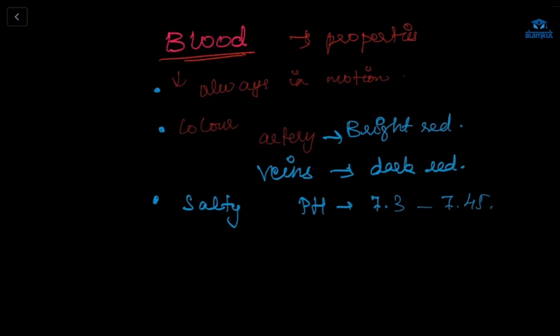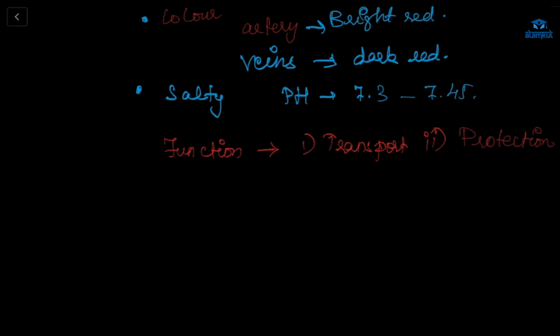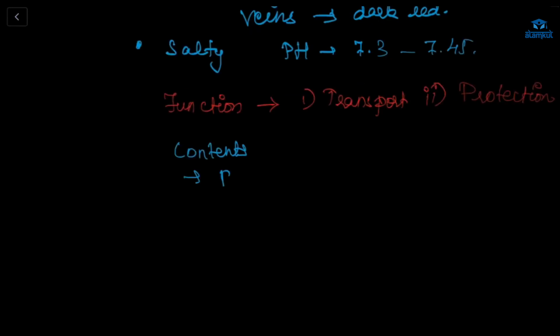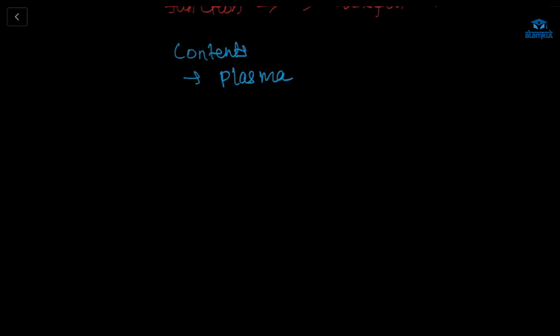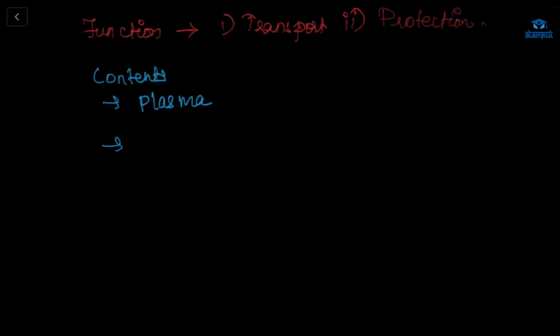Now, there are two functions: first, transport; the other is protection. You'll learn more about this. Now, what does it contain? Plasma and the cellular part: plasma, then RBC, WBC, and platelets.